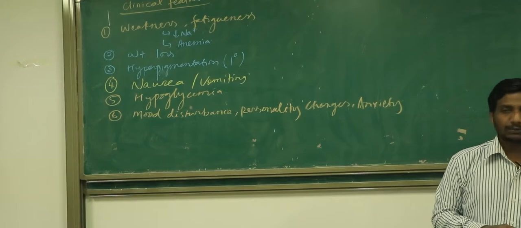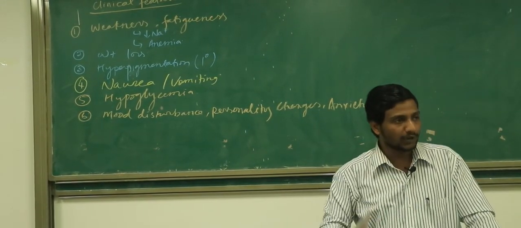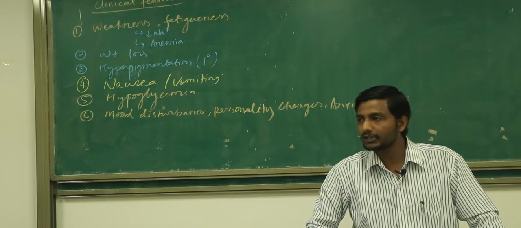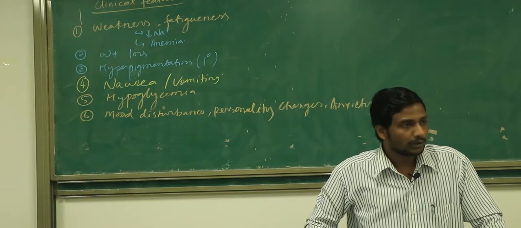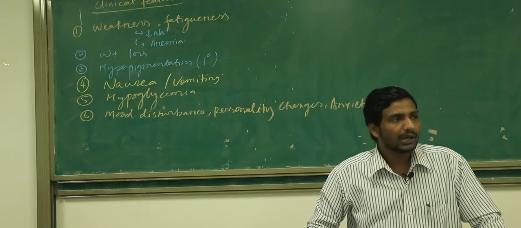One very important thing I must tell you: whenever a patient is developing primary hypoadrenalism, especially in the developed countries, which is the most common cause of primary hypoadrenalism? Addison disease. What is the name of Addison disease? Autoimmune adrenalitis.